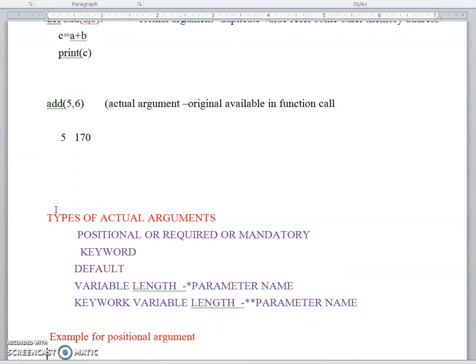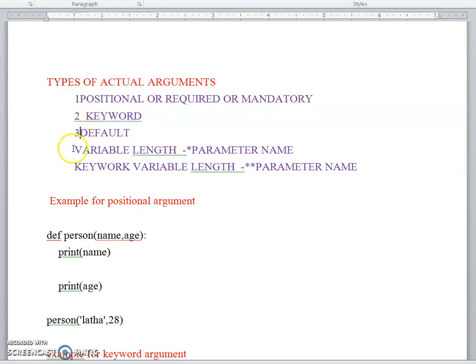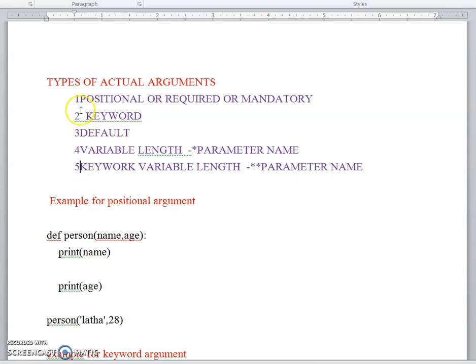Then the types of actual arguments. There are 5 types of actual arguments: positional, also called required or mandatory arguments, where mandatory means compulsory; keyword arguments; default arguments; and variable length arguments.